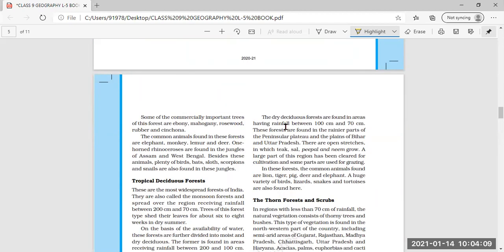Then continuing with the tropical evergreen forest only, some of the commercially important trees.